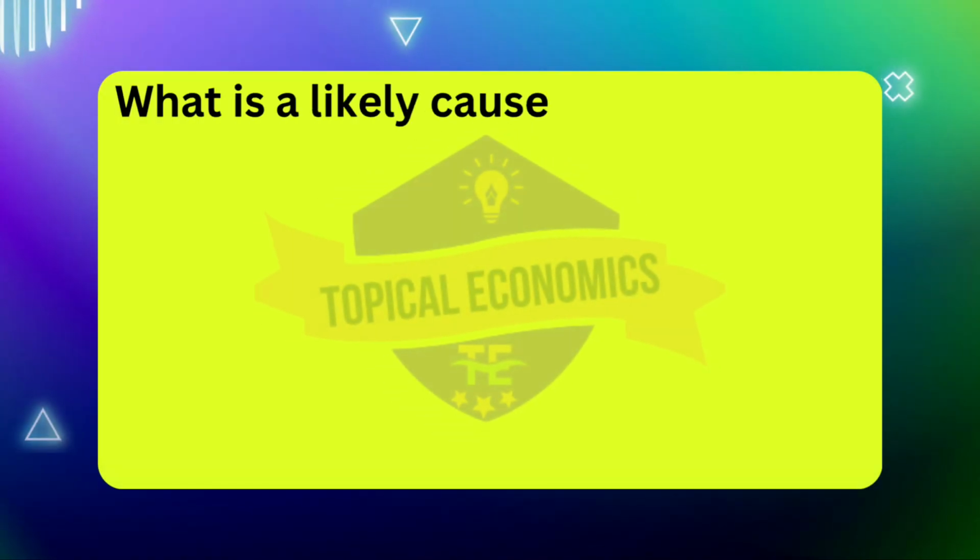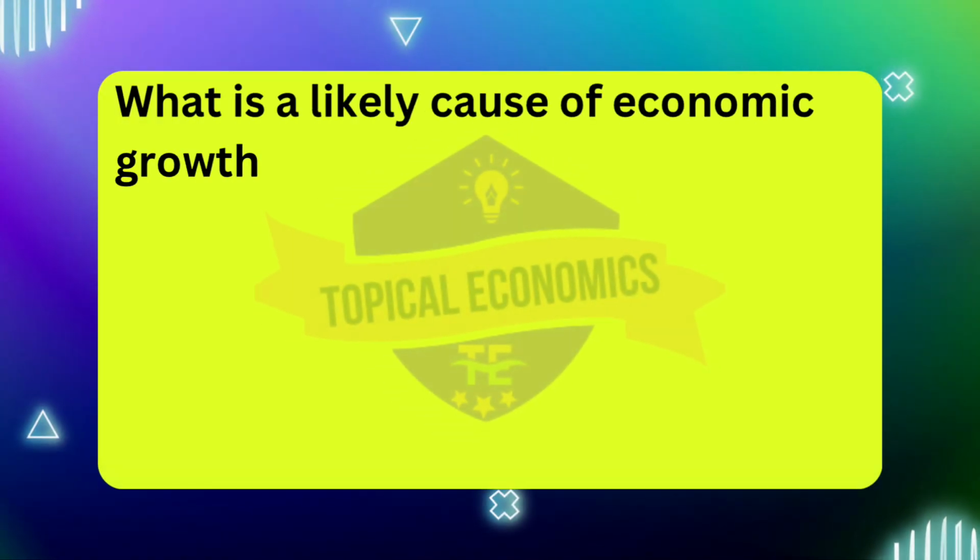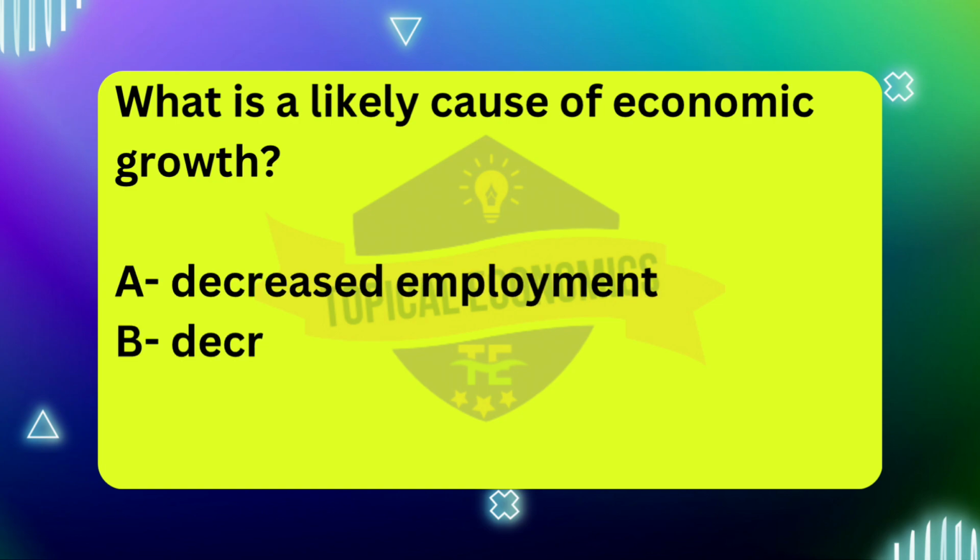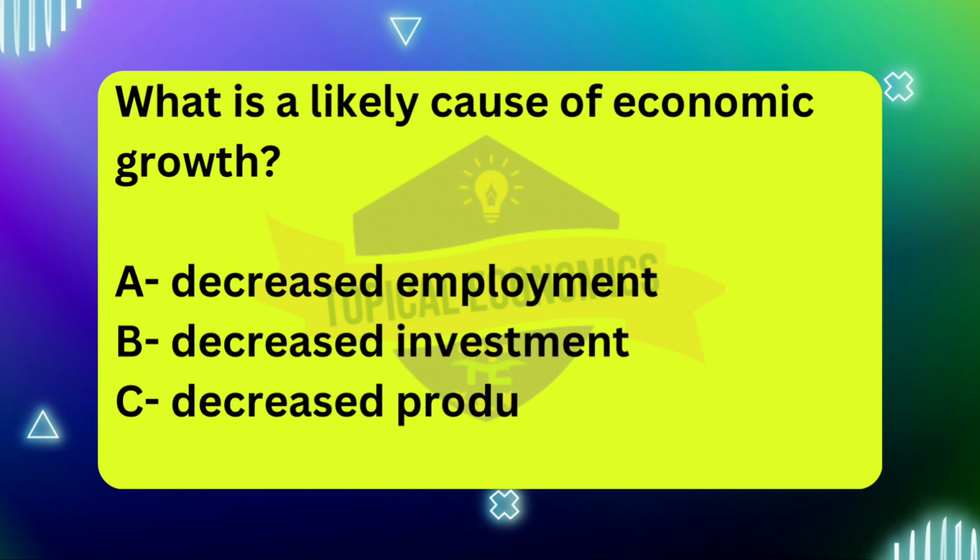Moving to the third question. What is a likely cause of economic growth? A. Decreased employment. B. Decreased investment. C. Decreased productivity. D. Decreased taxation. The correct answer for this question is option D.